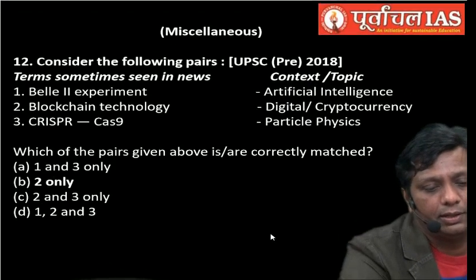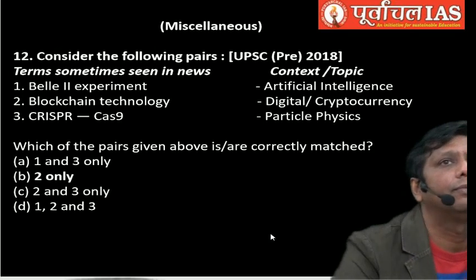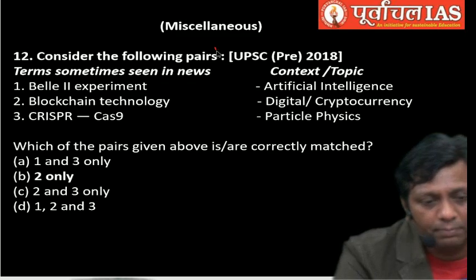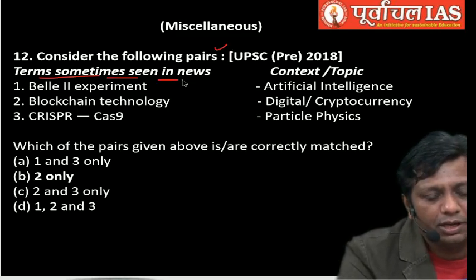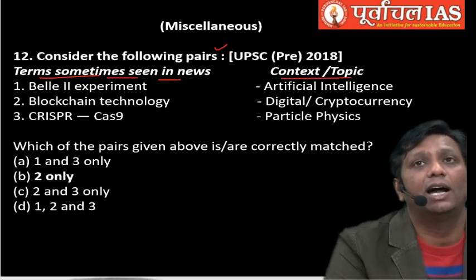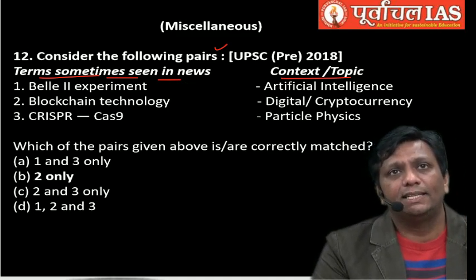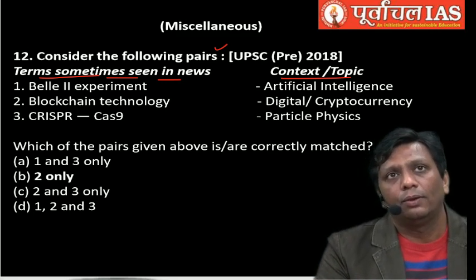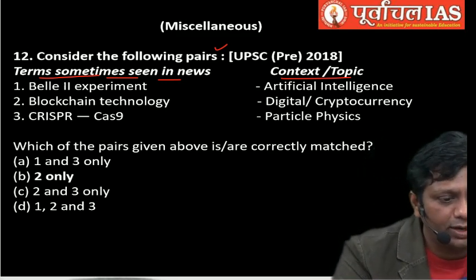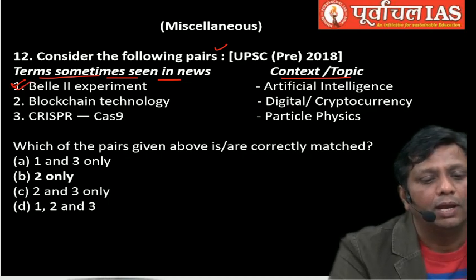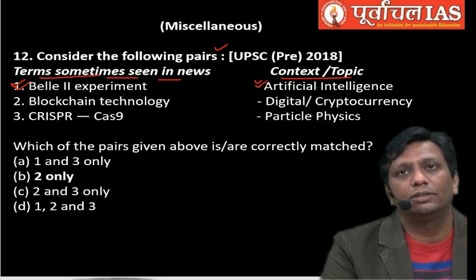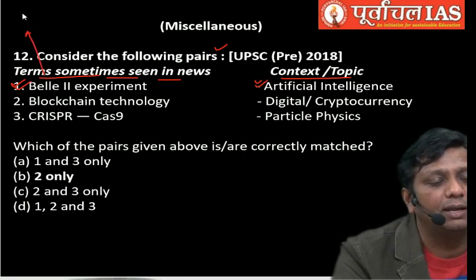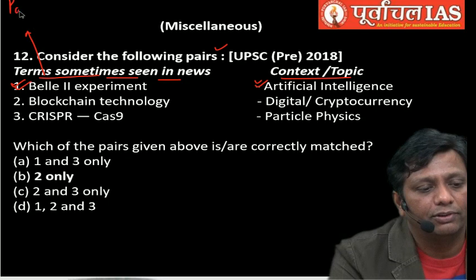Now you come to question number 12. What is question number 12? See, guys, consider the following pairs. One side, terms sometimes seen in news; second side, context or topic. What about the term sometimes in news, Belle II experiment? Is it connected with artificial intelligence or not? See, guys, no. Actually, Belle II experiment comes under particle physics.